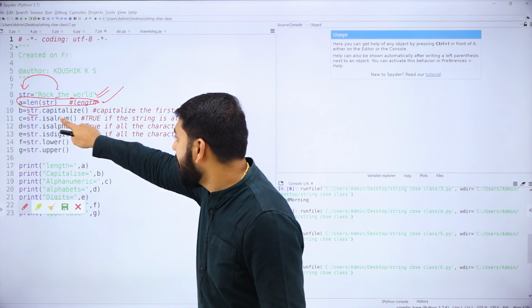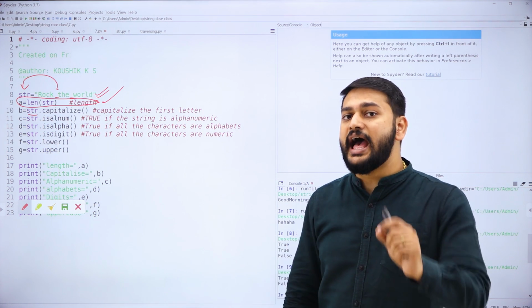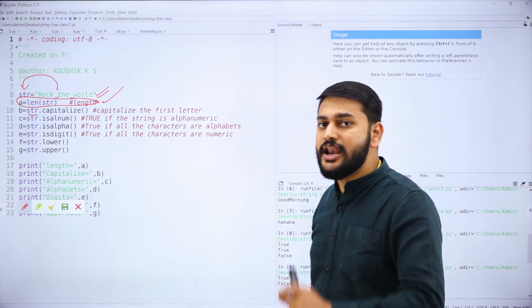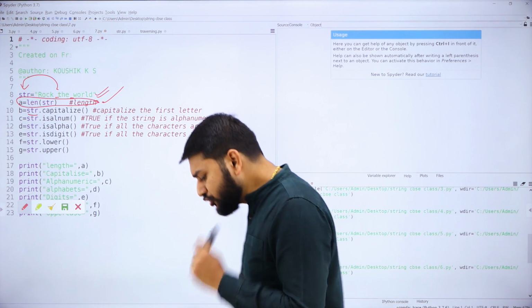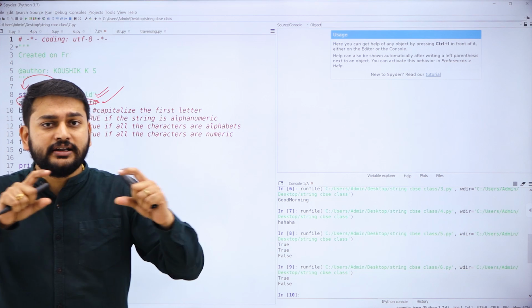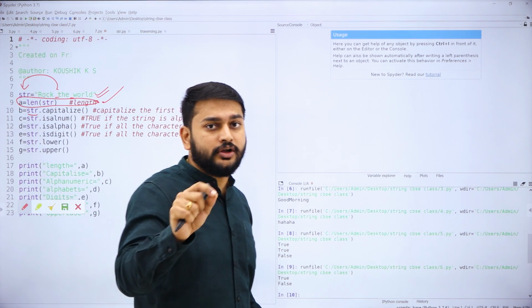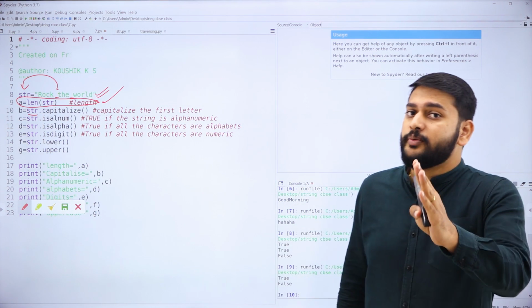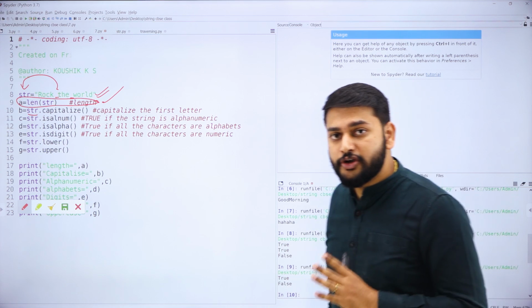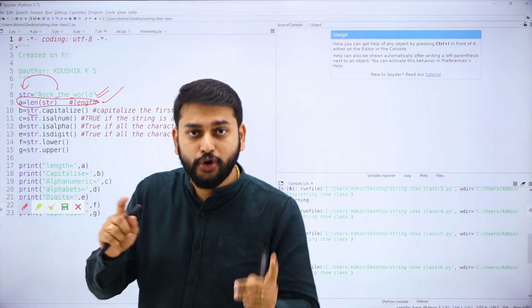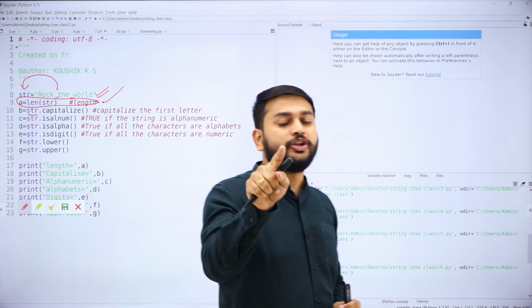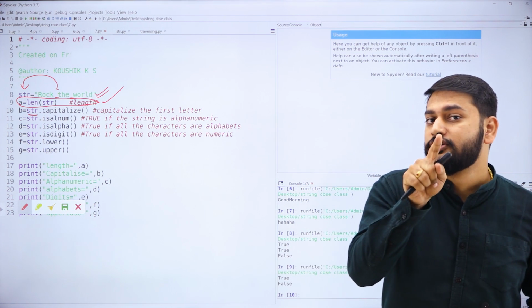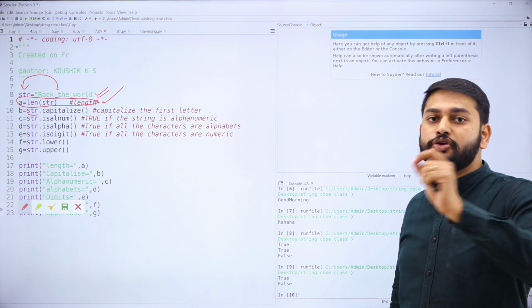What is the second one that I have? string dot isalnum. Why do I use this function? To check whether the characters that I have are a combination of alphanumeric. Suppose you have both alphabets as well as numerics, it will return true. Otherwise, it will return false as your output.